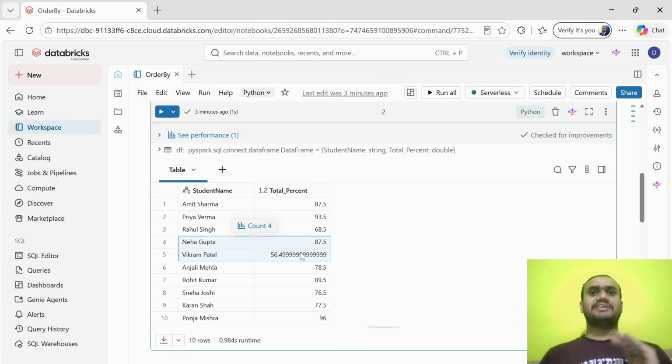To avoid these kinds of things, we are first deciding particular windows: 90 to 100, 75 to 90, then below 75. For all these three windows, we are going to assign grades. Students above 90 marks get A grade. Students between 75 to 90 will get B grade, and below 75 all will get C grade. This kind of grading system can make them a little bit happier than knowing their exact percentage.